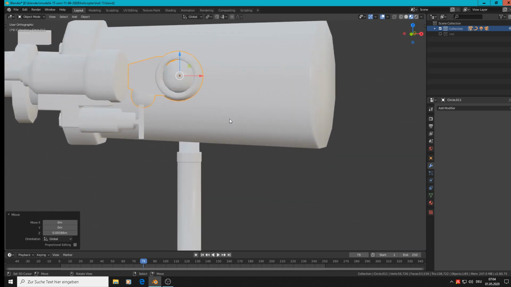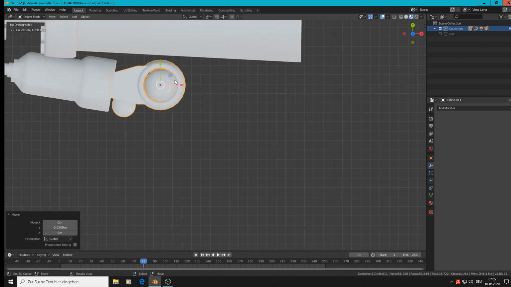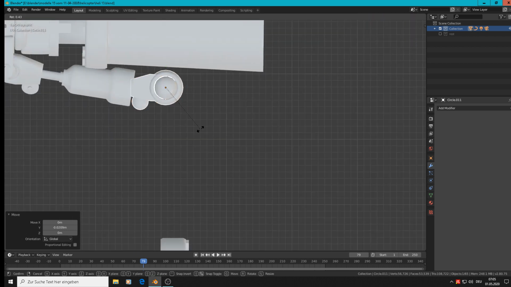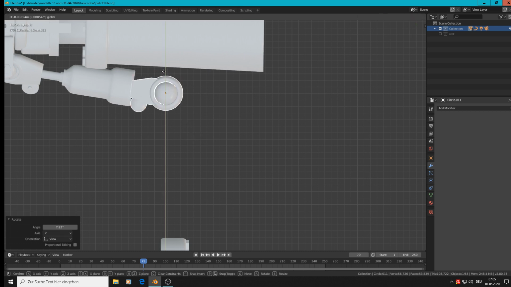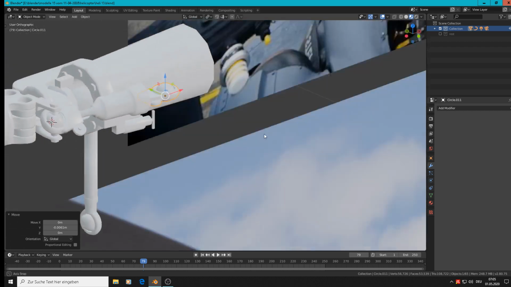So we rotate X minus 90, and then bring it here in this format. We rotate it as the pump angle is. Front view. Good.